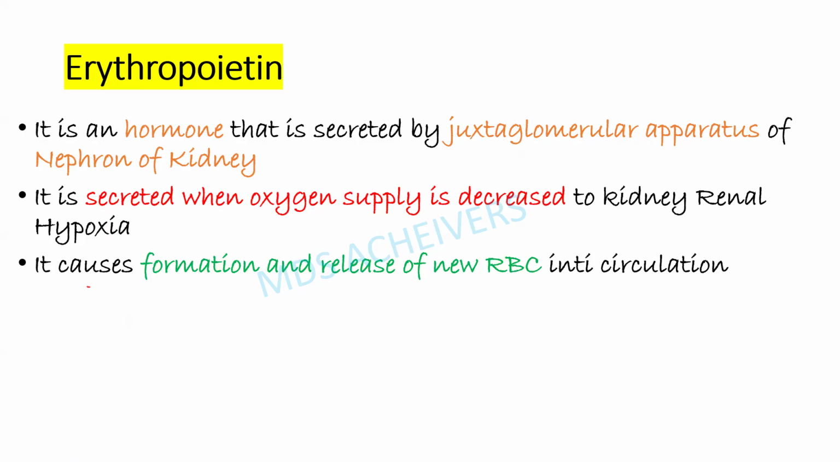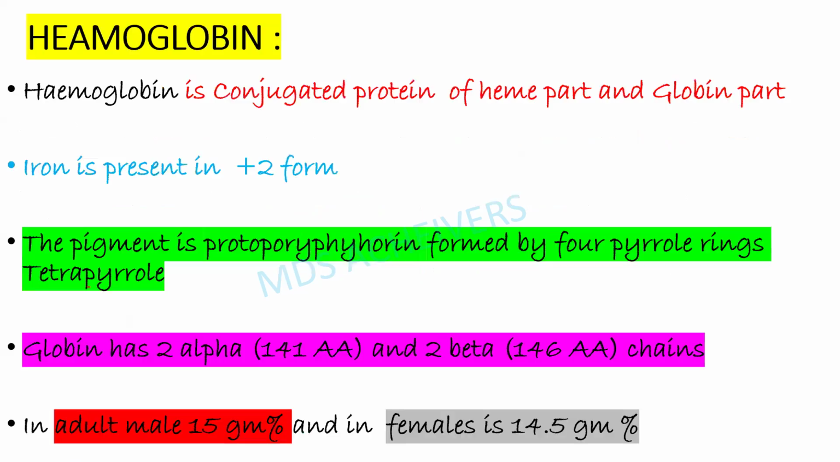That is, if there is renal hypoxia, meaning a reduced supply of oxygen to the renal tissues, then what happens? The juxtaglomerular apparatus secretes the erythropoietin hormone, which acts on the RBC forming cells, thereby initiating erythropoiesis, and RBCs are supplied into the circulation, carrying the oxygen. So the situation can be reversed back.